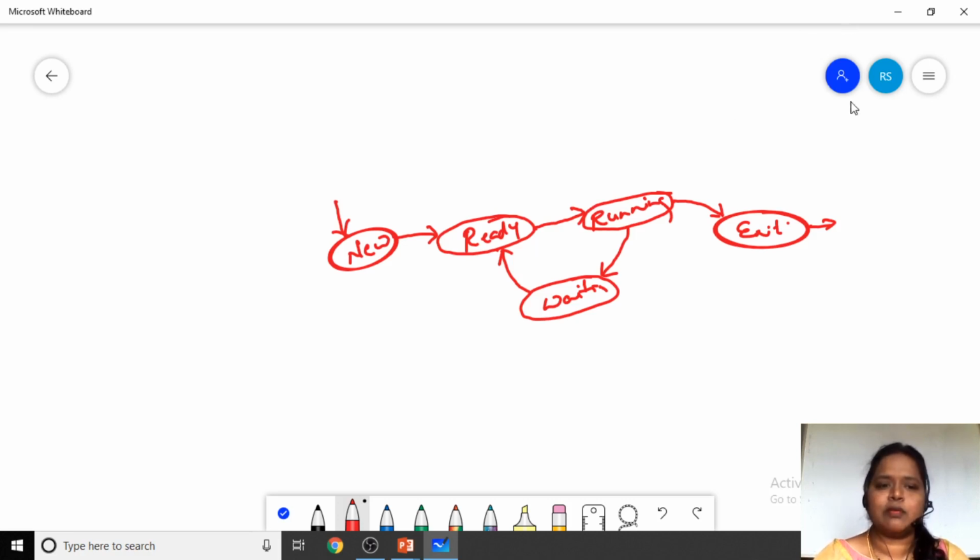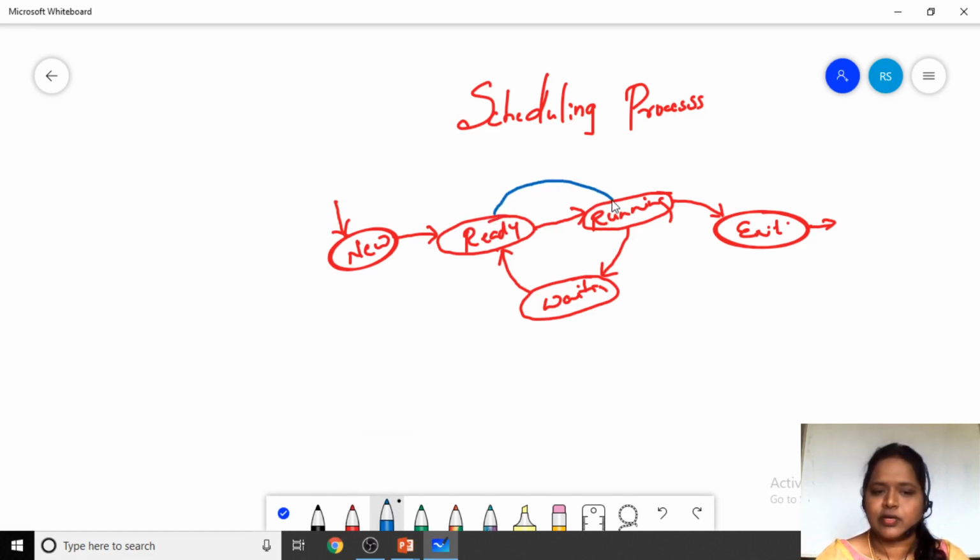Now, what do we mean by process scheduling? Scheduling of a process means taking the processes from the ready state and giving them to the running state. Running state means here we have the processor. So allocating one process to the CPU is known as scheduling.